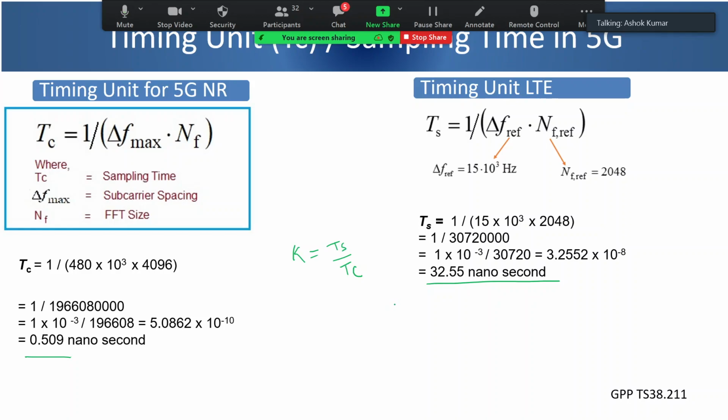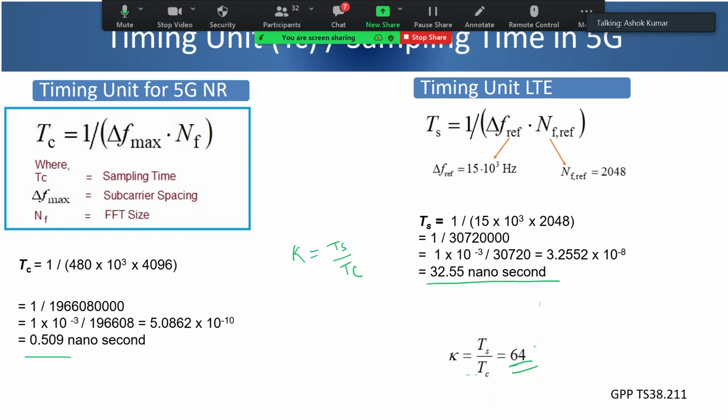Yes, very right. So what does this mean? Can somebody tell me, when I am saying Ts by Tc is 64, what does this 64 mean? So basically, as I said, this timing unit is nothing but sampling time, granularity in terms of time.